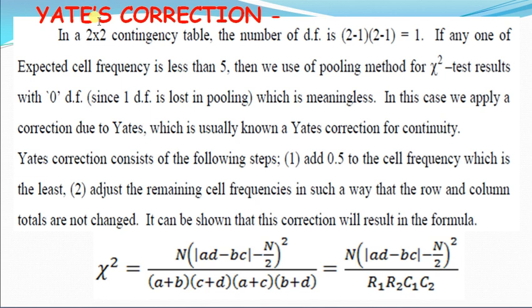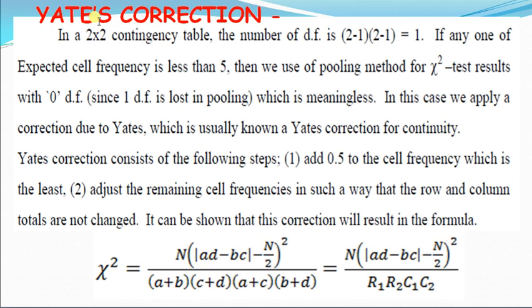Yates correction. In a 2 by 2 contingency table, the number of degrees of freedom is 2 minus 1 and 2 minus 1, that is, there are 2 rows and 2 columns, and the degree of freedom is r minus 1, which is 2 minus 1 is 1, into column minus 1, that is 2 minus 1, that is 1 degree of freedom. If any one of the expected cells has frequency less than 5, then we use a pooling